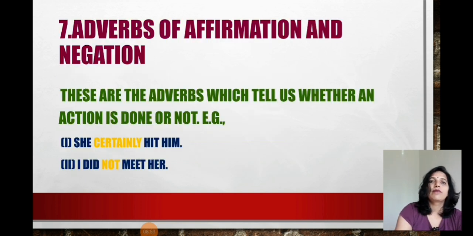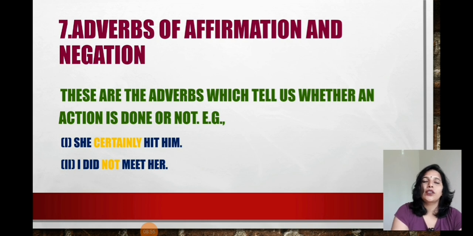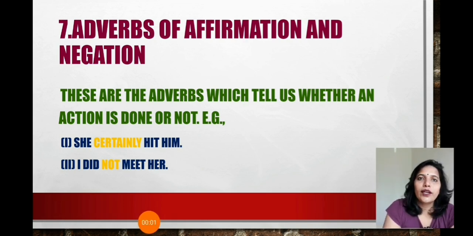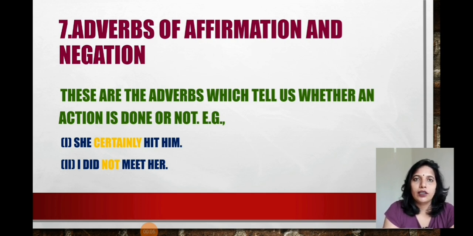Right? Adverb of affirmation and negation. As its name refers, in which the adverb is either affirming something or negating something. So these are the adverbs which tell us whether an action is done or not done.